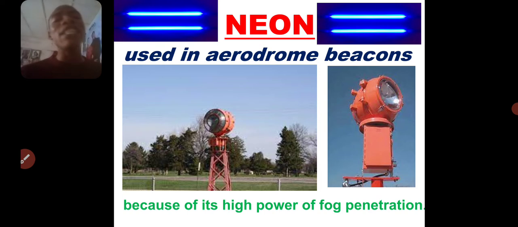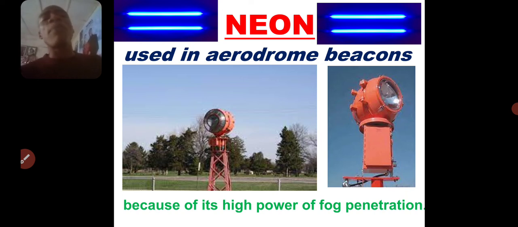Neon is used in aerodrome beacons. These instruments are normally used at the airport. It is planted in the airport. It's very tall, as you can see, and the purpose is to signal to the pilot that an airport is near around that place. So the light that is normally used in aerodrome beacons is neon light.